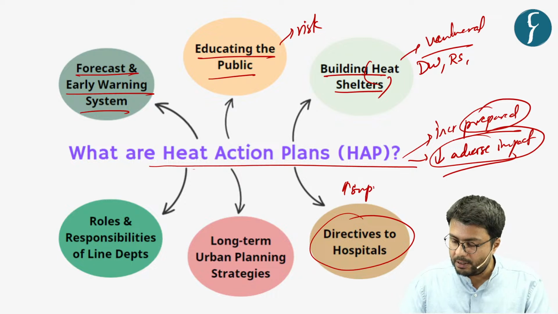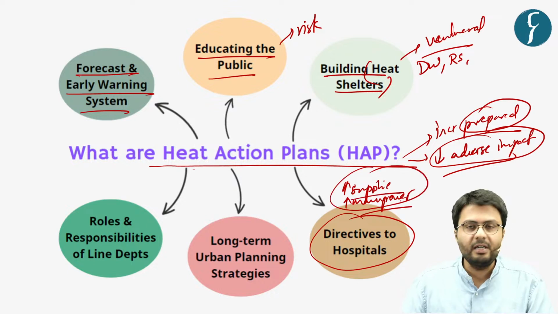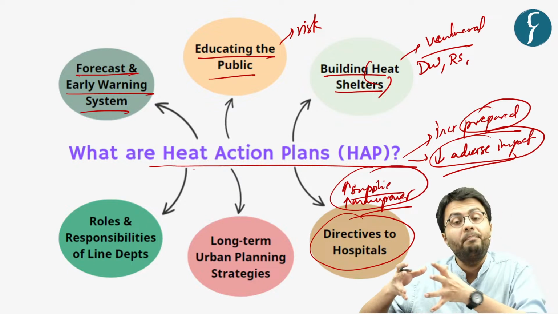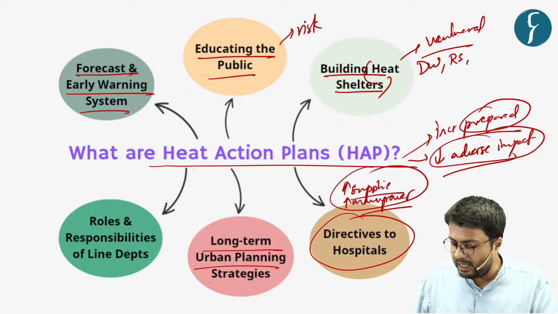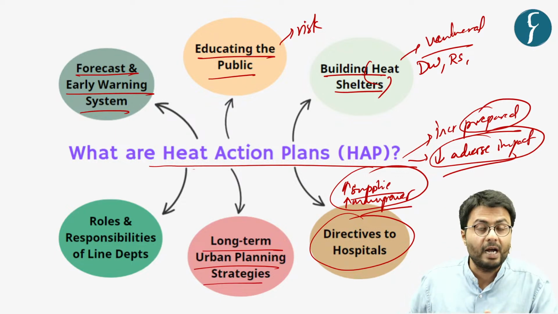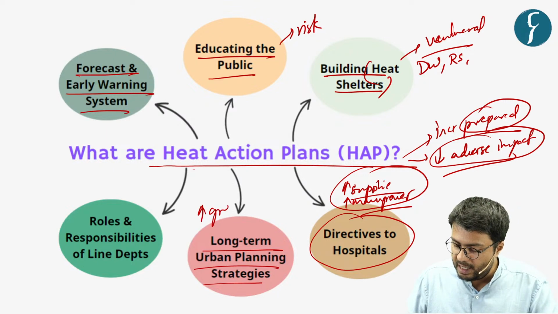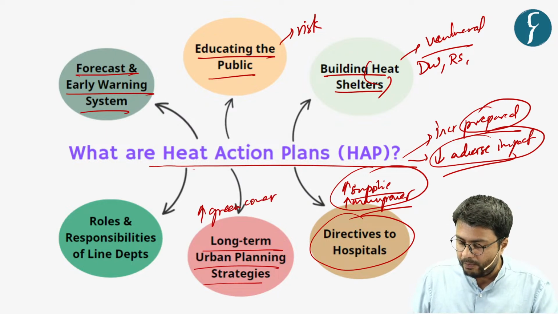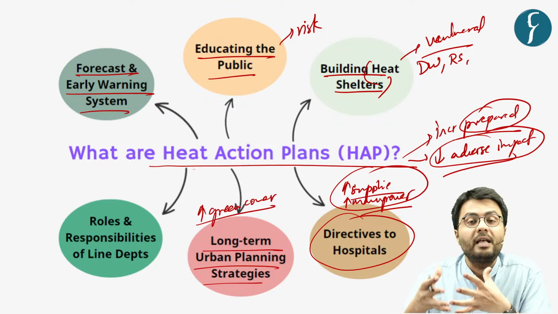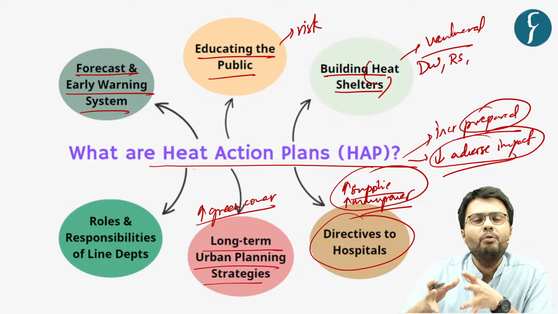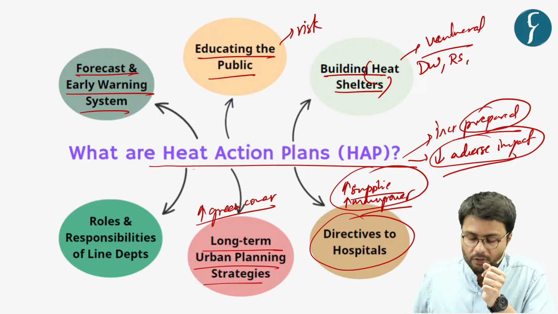Also, these heat wave action plans give directives to hospitals, which enable these hospitals to increase their supplies as well as augment their manpower in order to deal with heat wave incidents and the resulting increase in patient load. Also, what we have seen is that the government is undertaking long-term urban planning strategies, which means increasing the green cover over urban areas or reducing greenhouse gas emissions, such as through promotion of the use of electric vehicles.